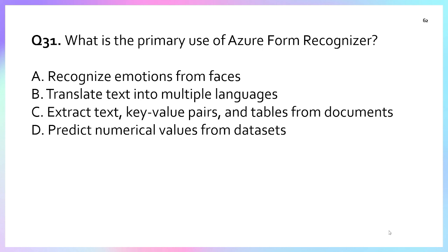Yes, this can be. So the correct answer is option D, not option C, which is predict the numerical value from the database. No, this is not part of the Face service. From Form Recognizer we can detect or extract the values which we require, like invoice number, invoice value, total value, date, like this. So from the form we can recognize our desired values. Correct answer is option C.